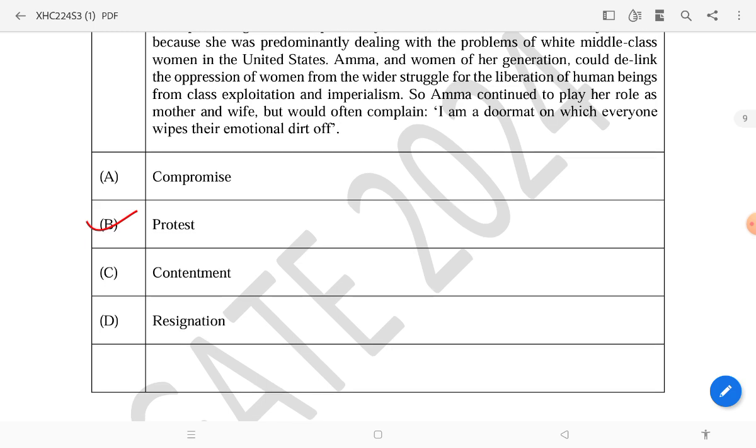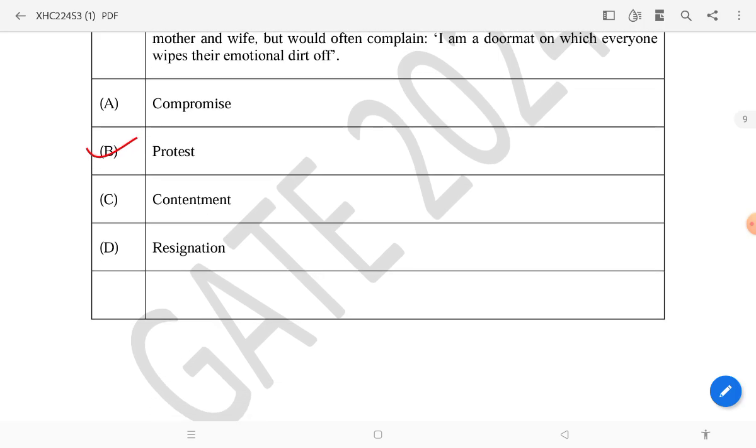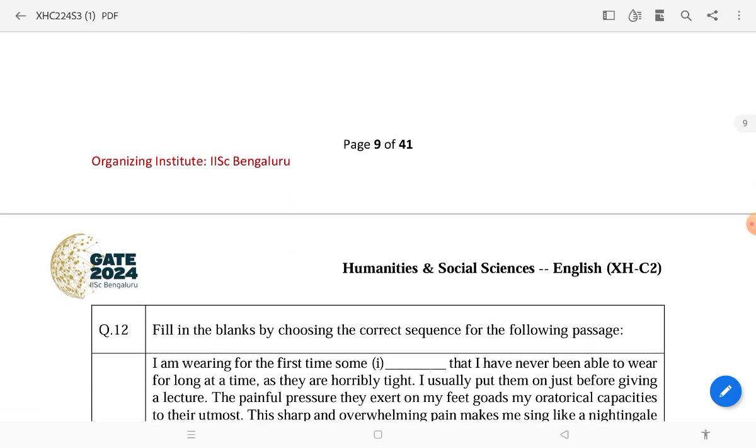So Amma continued to play her role as a mother and wife, but would often complain, I am a doormat on which everyone wipes their emotional dirt off. So what is she showing? She is showing protest. The answer key given is protest.